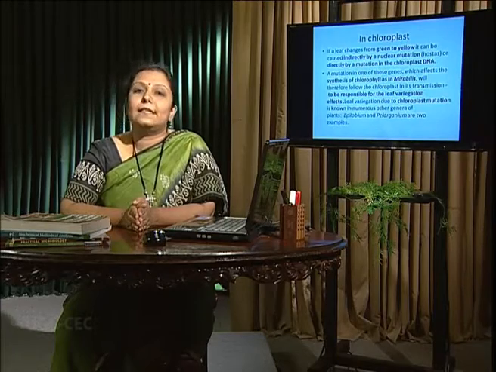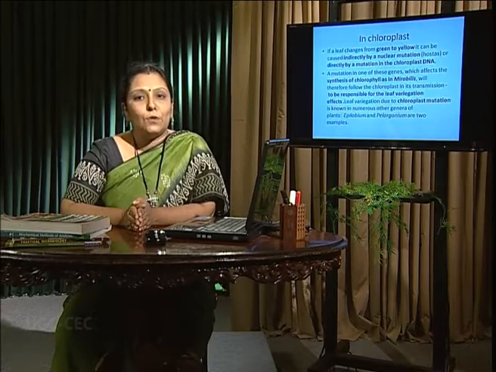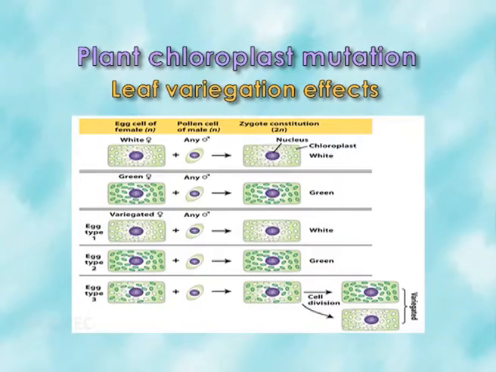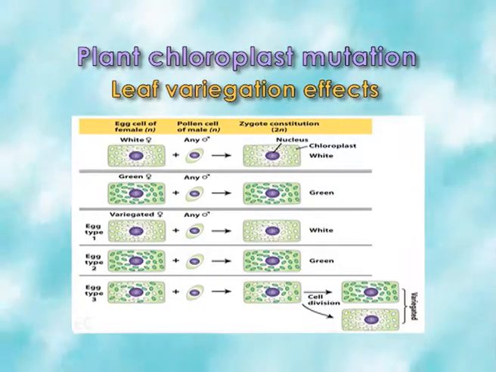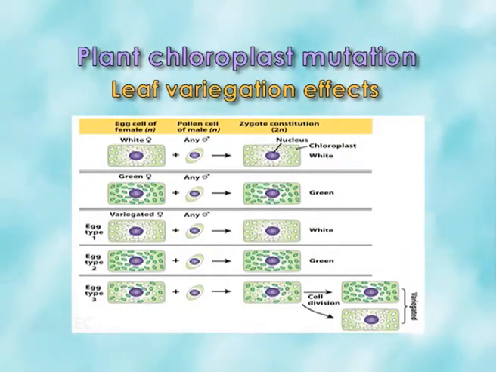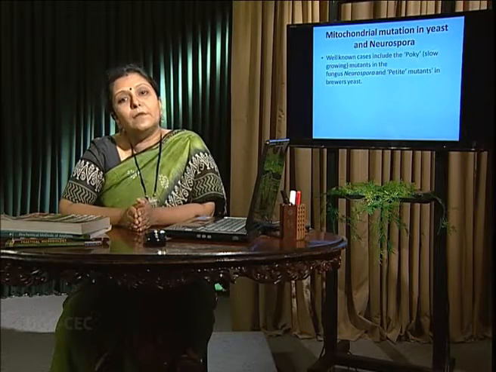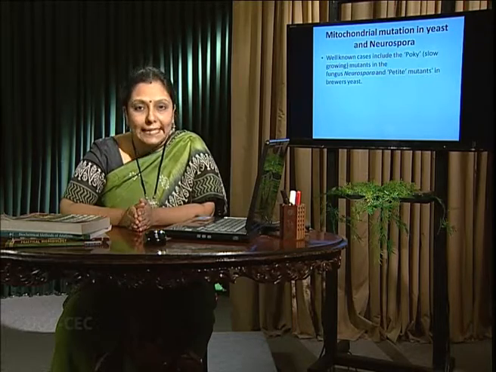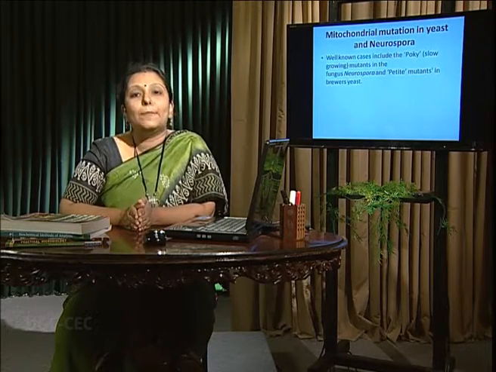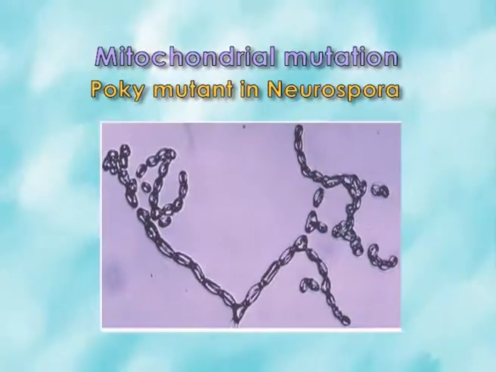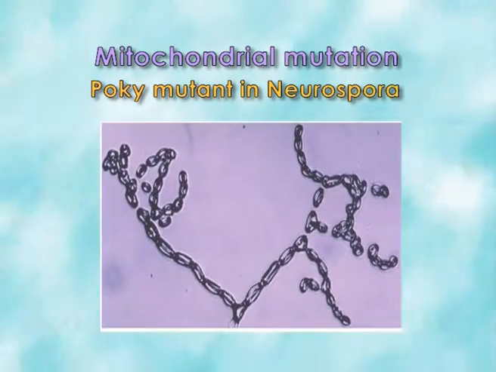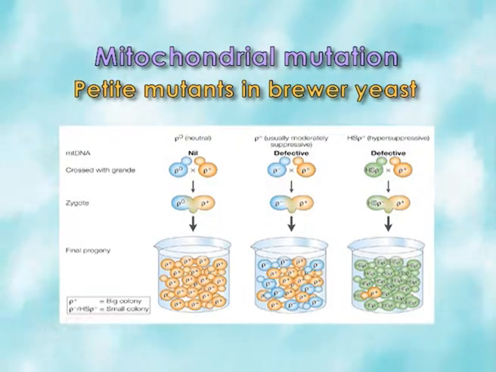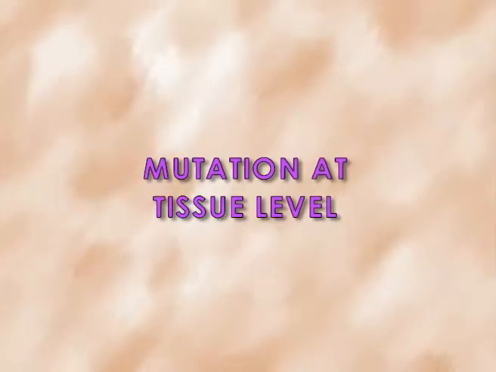So usually that is related to leaf variegation. In Mirabilis as well as in other plants, leaf variegation is related to chlorophyll synthesis, related to chloroplast DNA mutation. Mitochondrial mutation can also be found in the phenotypic expression of Neurospora and yeast. It is found as the Poky and Petite mutations. Poky mutation is found in Neurospora, and in baker's brewer's yeast it is the Petite mutation. They are all slow growers.